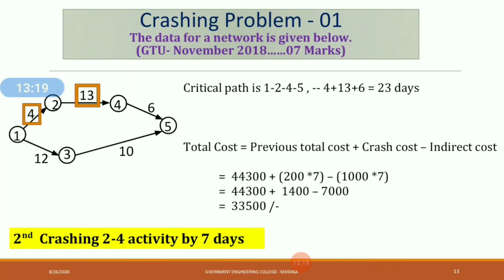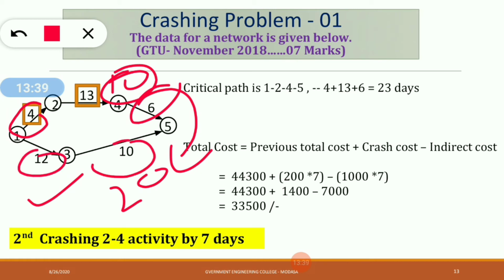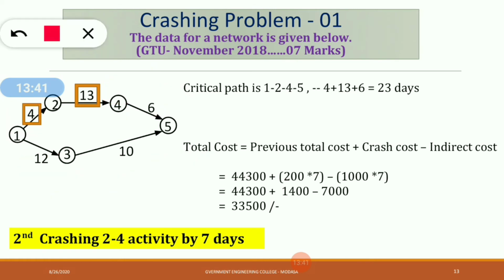Yes, in this diagram see if we finish the activity by 10 days then what would happen? The 4 plus 10 plus 6. So 6 plus 4 is 10, 10 plus 10 is 20. So 20 इस पाथ का टाइम होगा 20 और यहाँ पे 10 plus 12 so 22. So this path would be your critical path. Okay, another path will become the critical path. So to avoid this we will just crash our activity by this much amount.